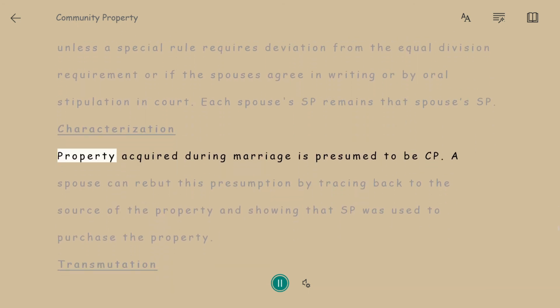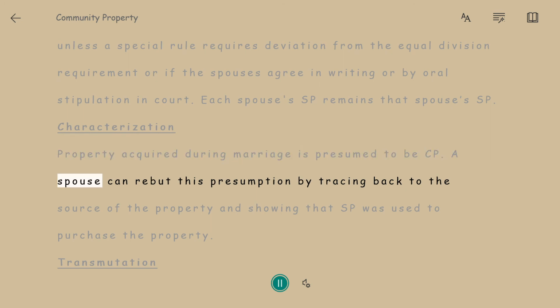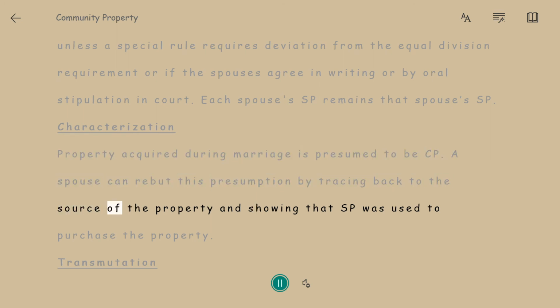Characterization. Property acquired during marriage is presumed to be CP. A spouse can rebut this presumption by tracing back to the source of the property and showing that SP was used to purchase the property.